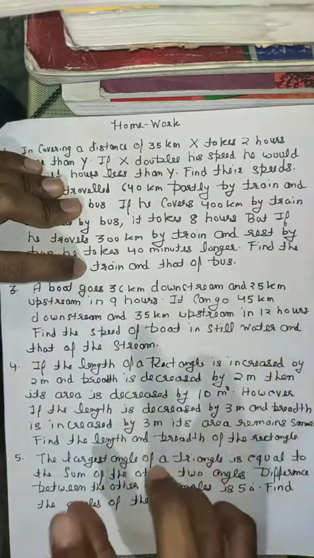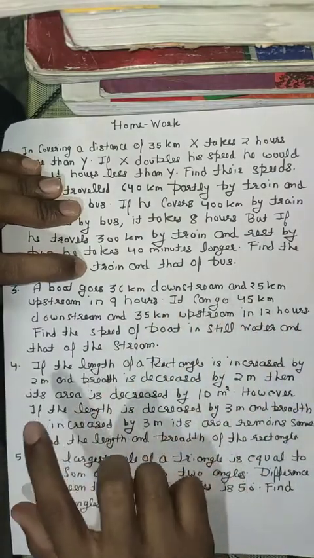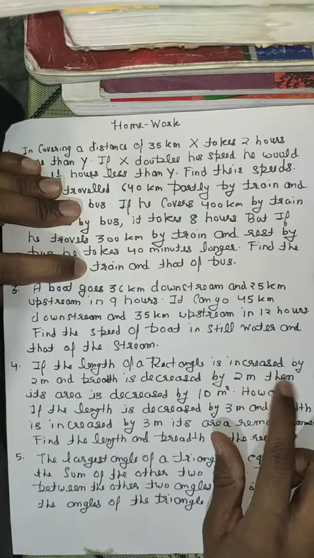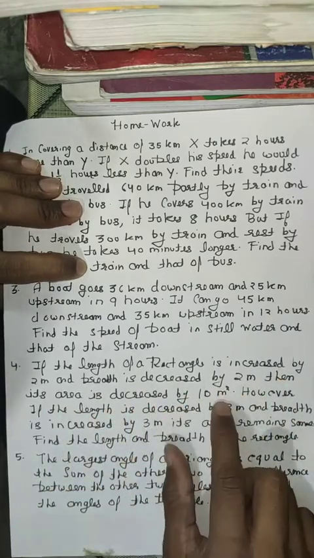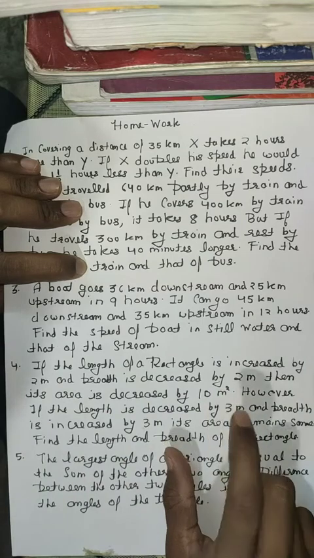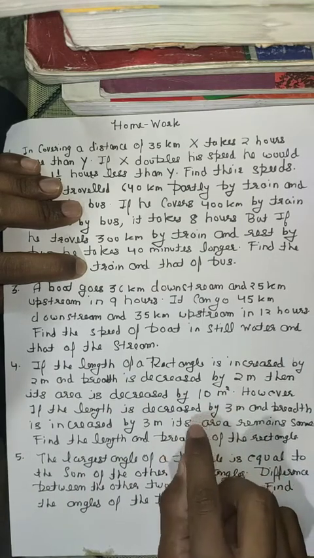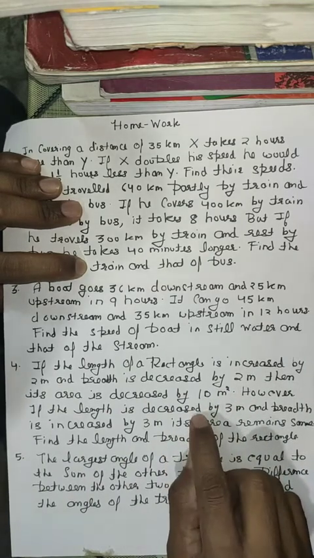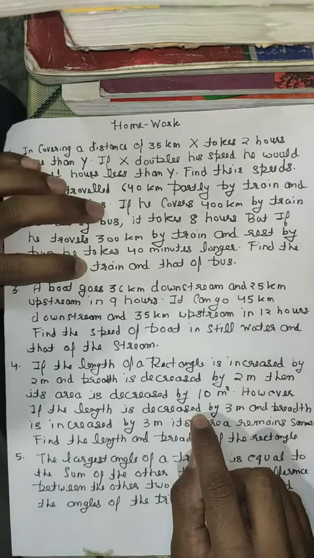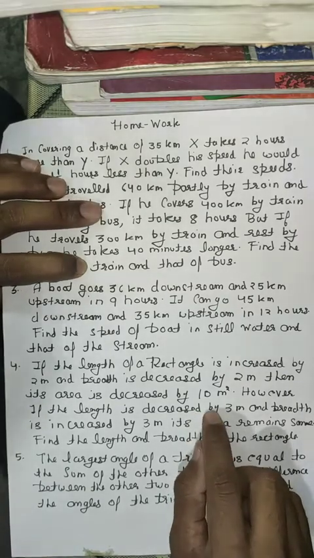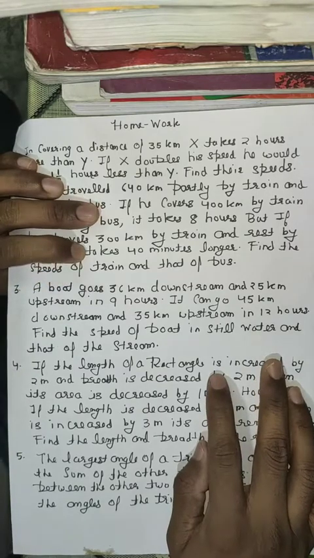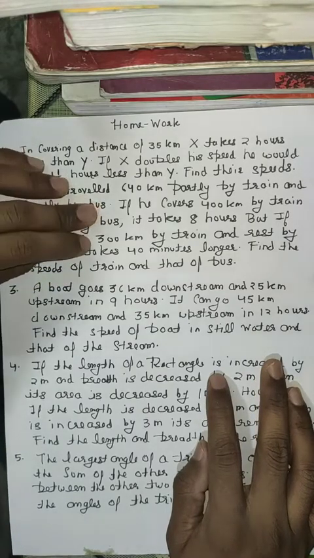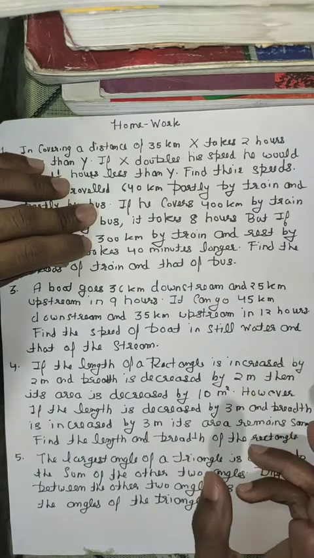Okay, now fourth question is, if the length of a rectangle is increased by 2 meter and breadth is decreased by 2 meter, then its area is decreased by 10 meter square. Okay students, this question is based on the concept we studied today only, the inverse variation. Just make a note. If you increase the length and decrease the breadth, then it will affect the area, no? It will affect the area.